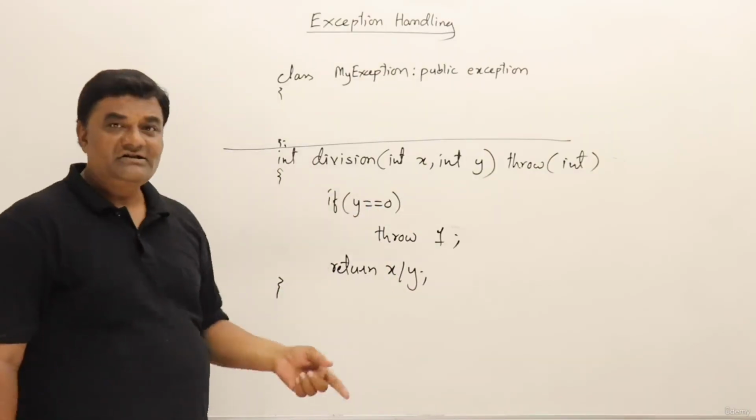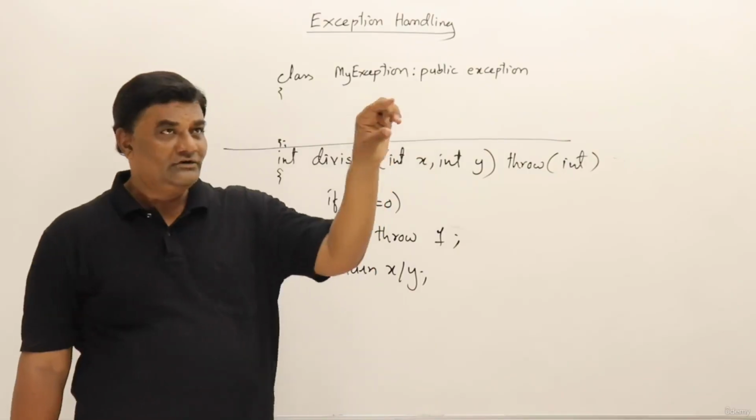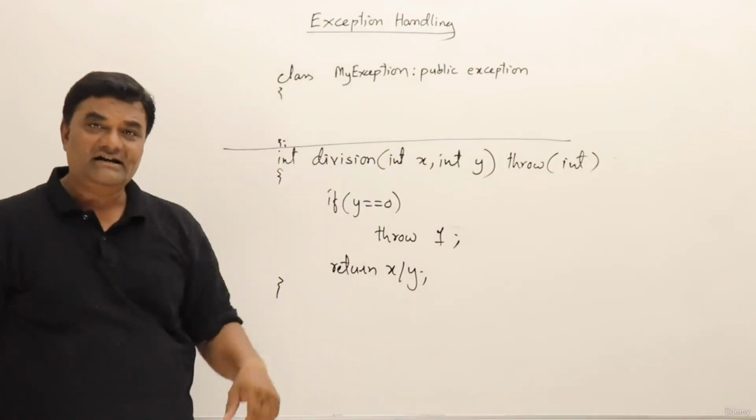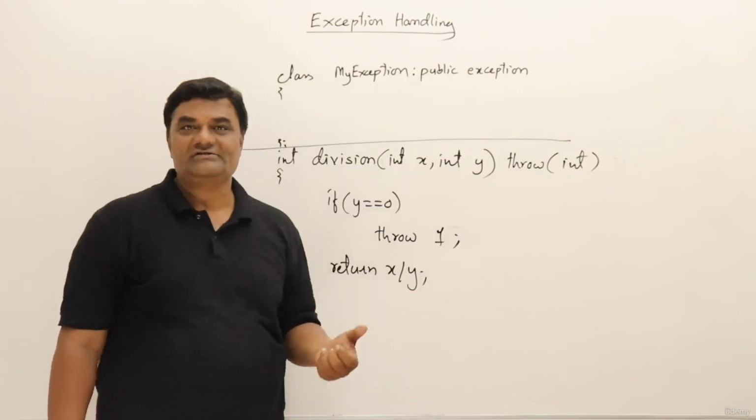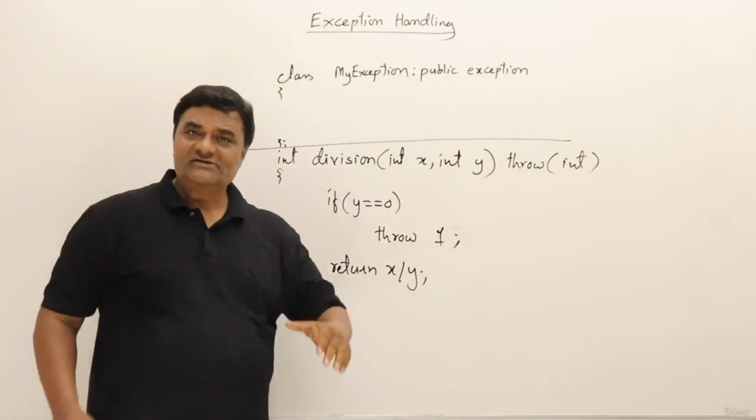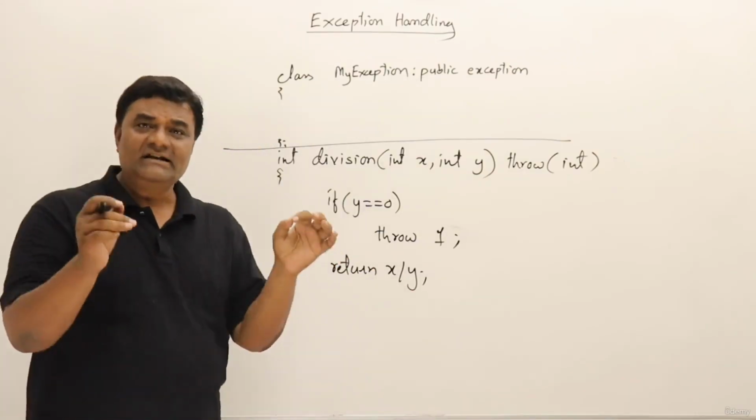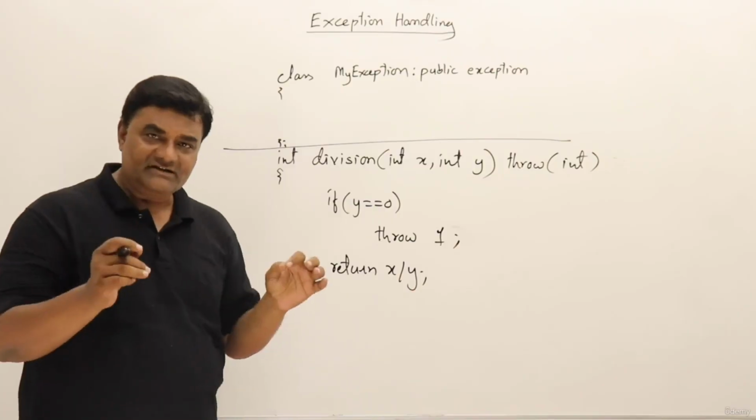Suppose I wrote this function and you are using it. If you look at the signature, you can understand that this function may be throwing some exception, so I should try to catch it. This is a message to you. That's all about throwing. Let us look at the things quickly once again.